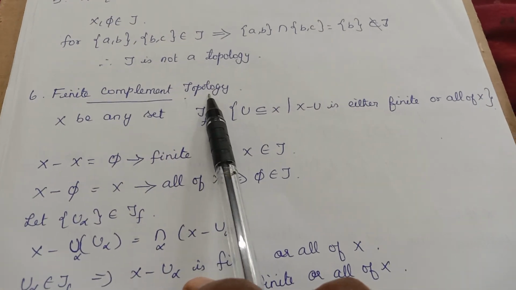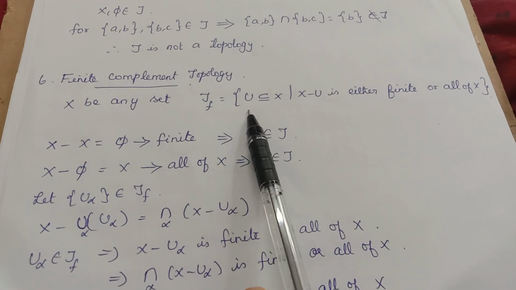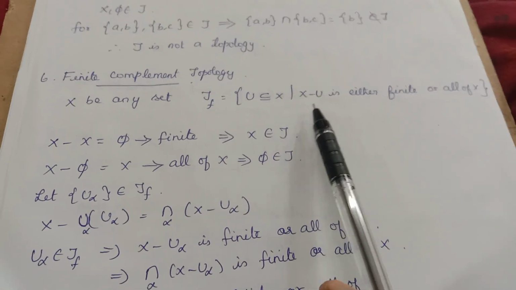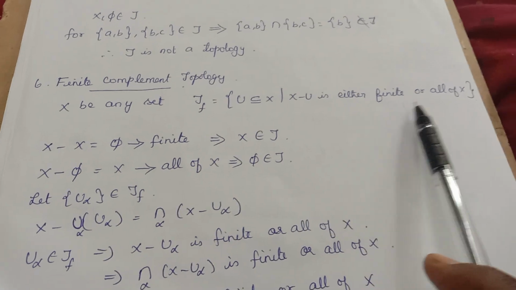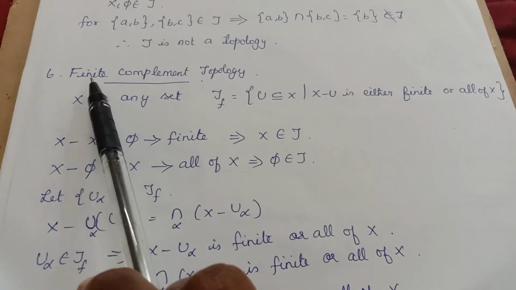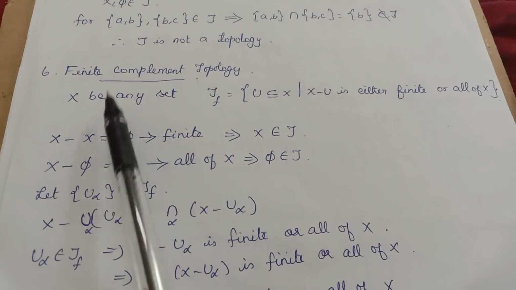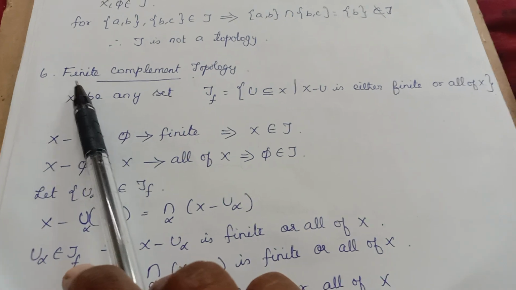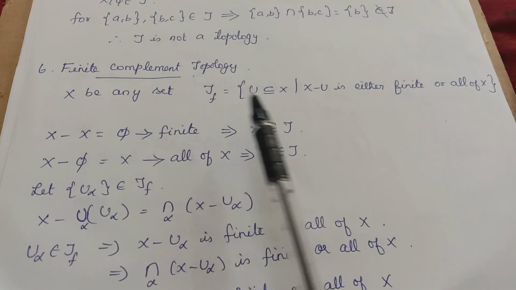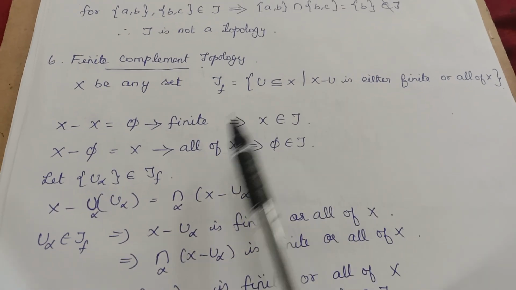Finite complement topology. Let X be any set and tau f be the collection of all subsets U of X such that X minus U is either finite or all of X. See, finite complement means the complement of the set is finite. Okay, that is you take any subset of the set X and you take its complement, it should be finite. Okay, that collection is said to be tau f. Let us see whether it is a topology or not.